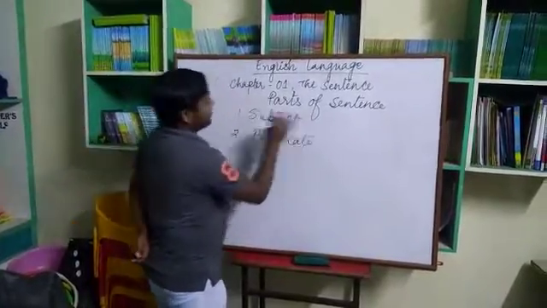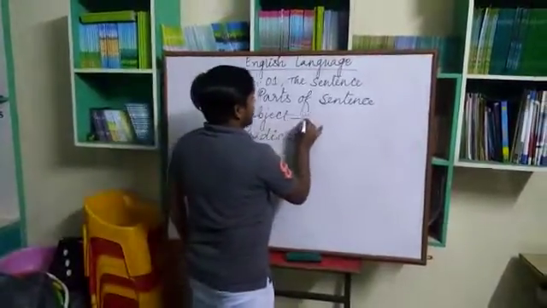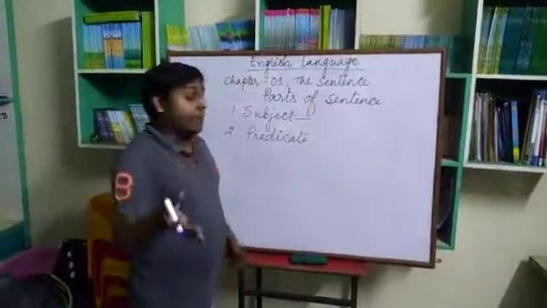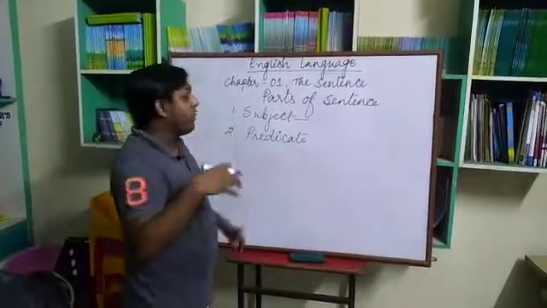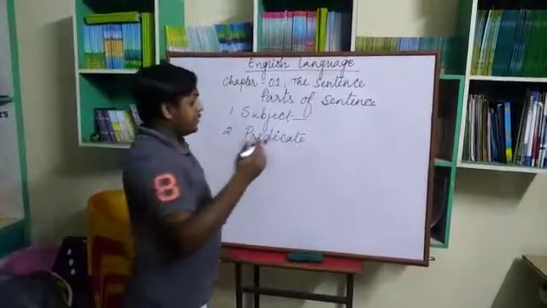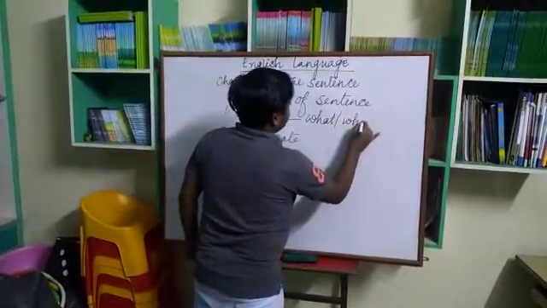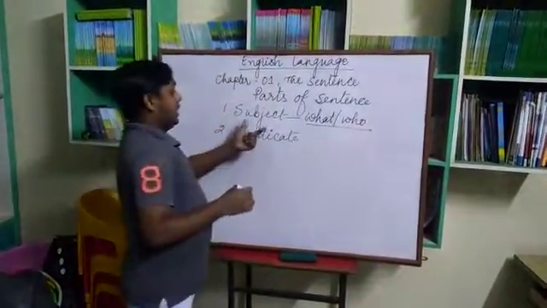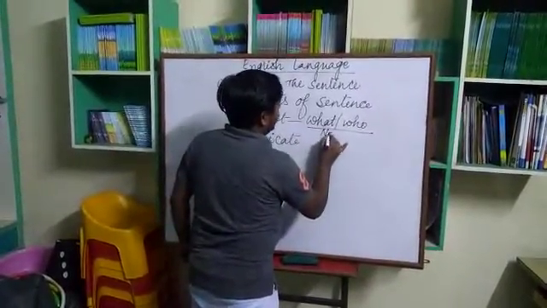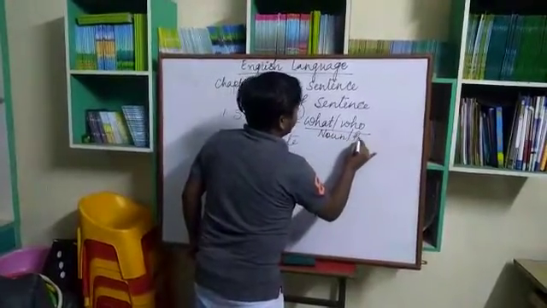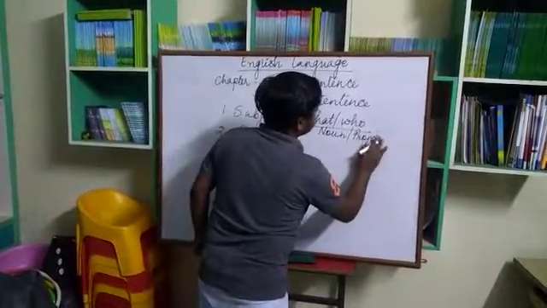Okay, so the first one is subject. What is a subject in a sentence? A subject is the thing about which we say something. Means जिसके बारे में हम लोग कोई बात करते हैं, कुछ बताते हैं. So that is called a subject. It can be what, who, anything. Means क्या है और किसके बारे में बात कर रहे हैं. So that is called a subject and it can be any noun or pronoun.